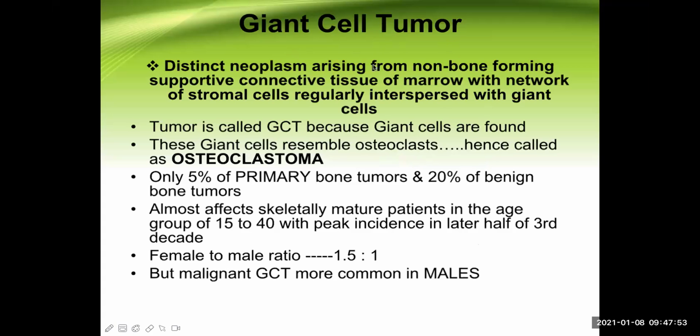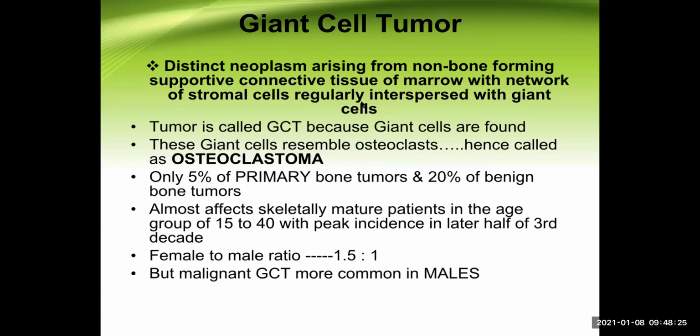Let's start. Now, what is giant cell tumor? Let's talk about it. Giant cell tumor is a distinct neoplasm which arises from non-bone forming supportive connective tissue present in the bone marrow. So they are not formed from bone forming cells or bone cells. Rather, they develop from non-bone forming supporting connective tissue or stromal cells.